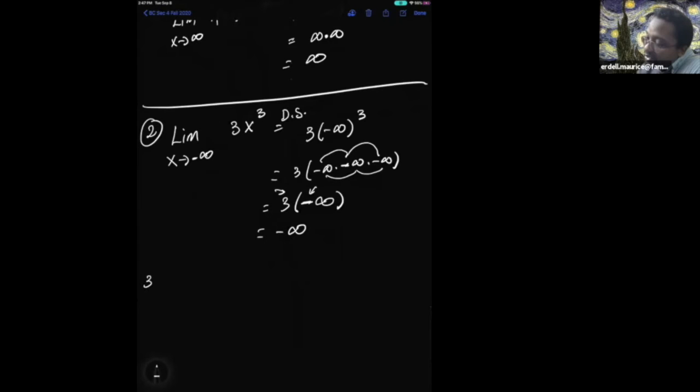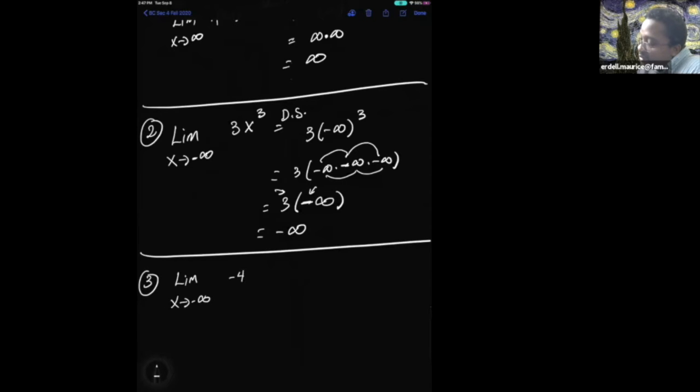Example number 3. If I take the limit as x approaches negative infinity of negative 4 times x to the 4th power, again, direct substitution: negative 4 times negative infinity to the 4th power. Anyone knows what negative infinity to the 4th power is?